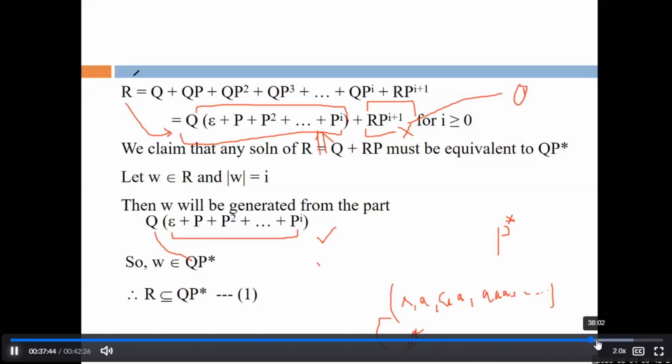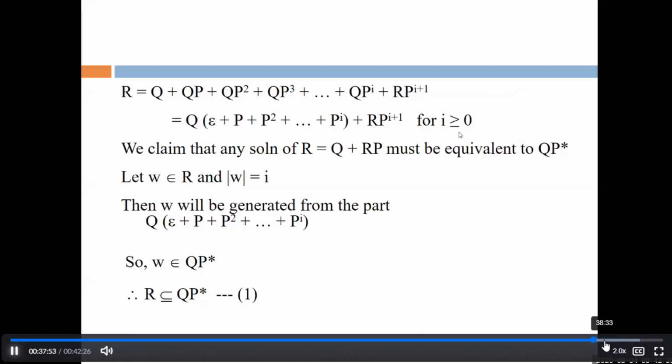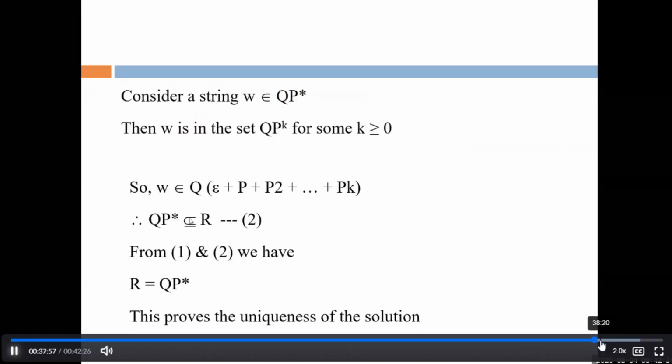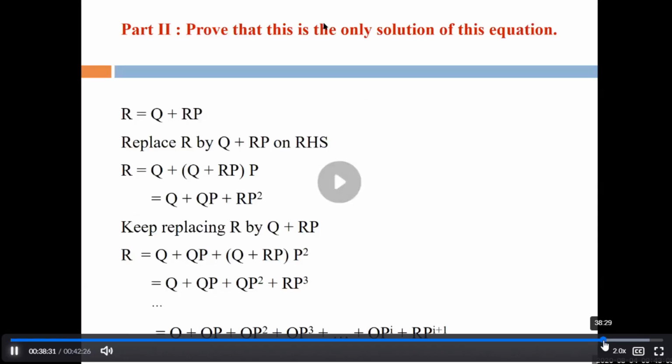It means that this equation R equals Q plus RP has the unique solution that is given by QP star. So this is the final proof for this statement, that is R equals Q plus RP. That is known as... Is it clear?